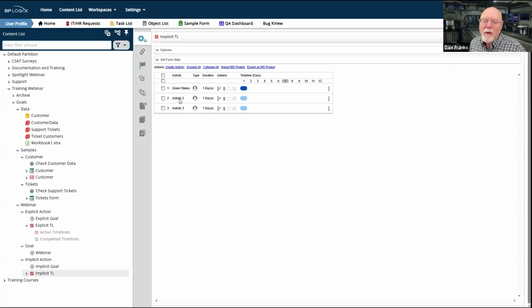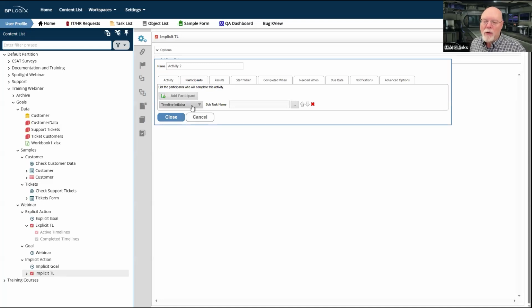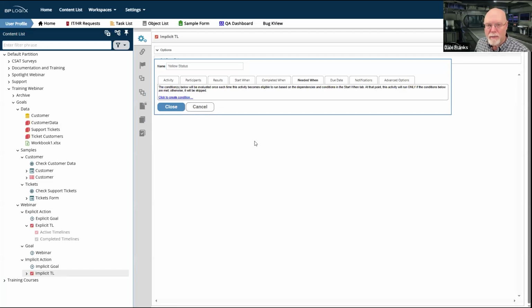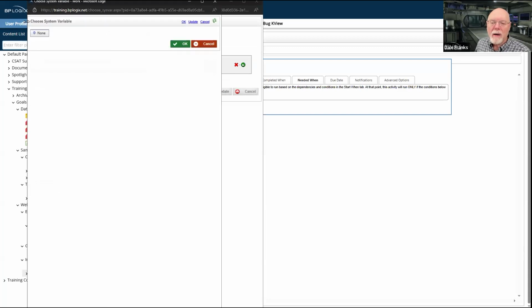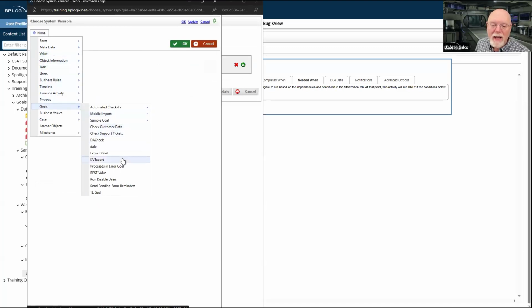But whatever it is, whatever yellow status is, I'm now going to have a second activity. And I'm going to assign it, it'll say timeline initiator, but let's assume I'm assigning it to a different person. And I will call this yellow status. And I need a needed when condition. So this is where I'm going to go ahead and check my goal. So we'll go to goals and sample goal and implicit goal. That's the one that I want.